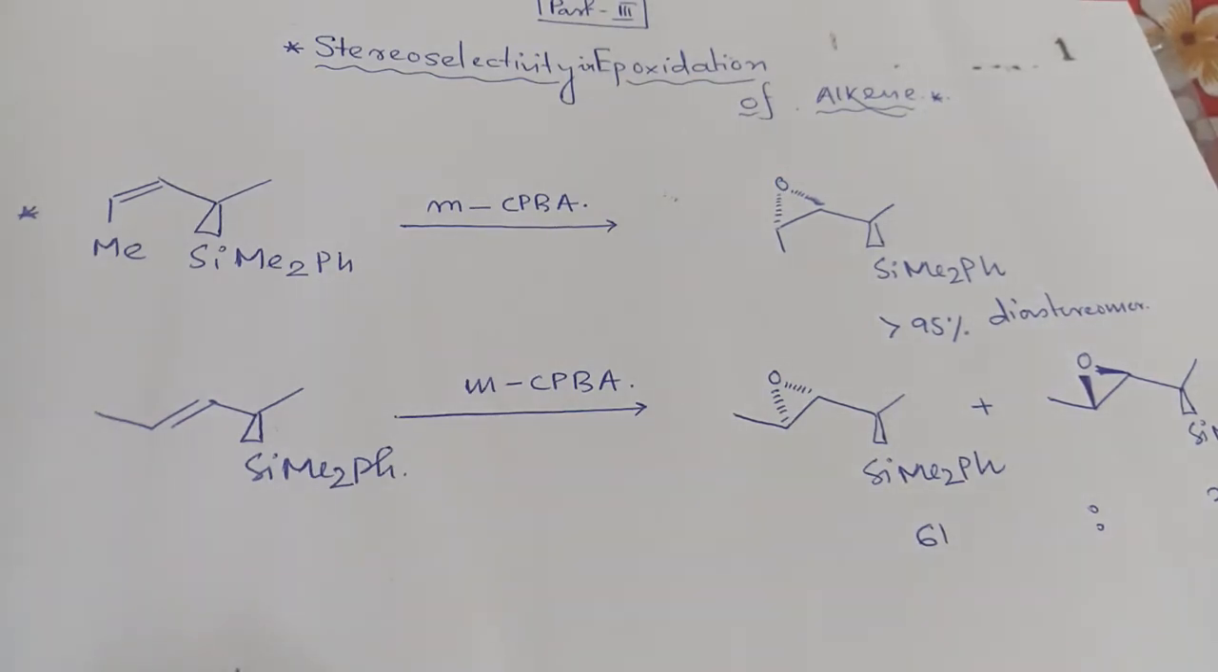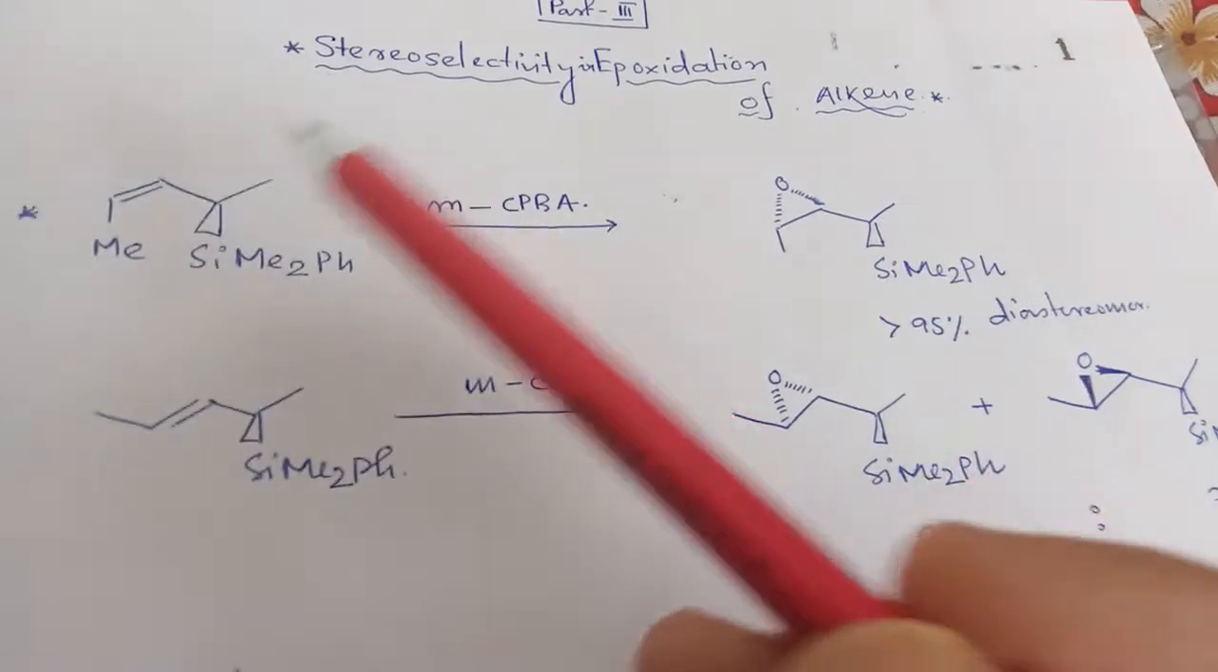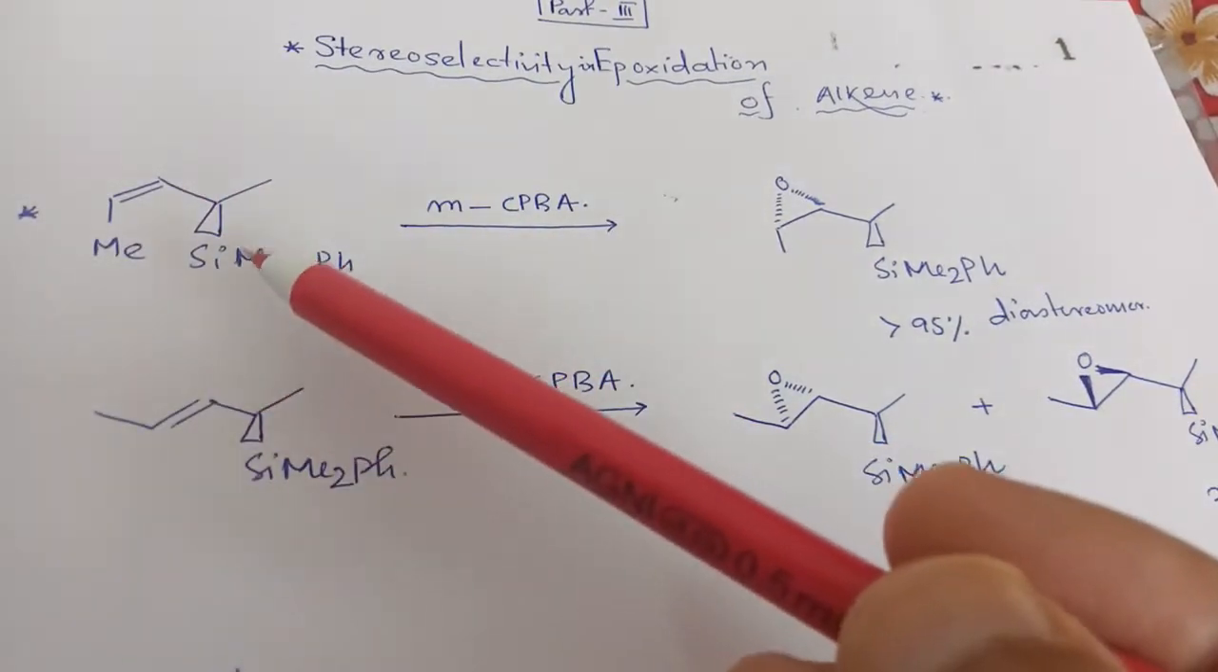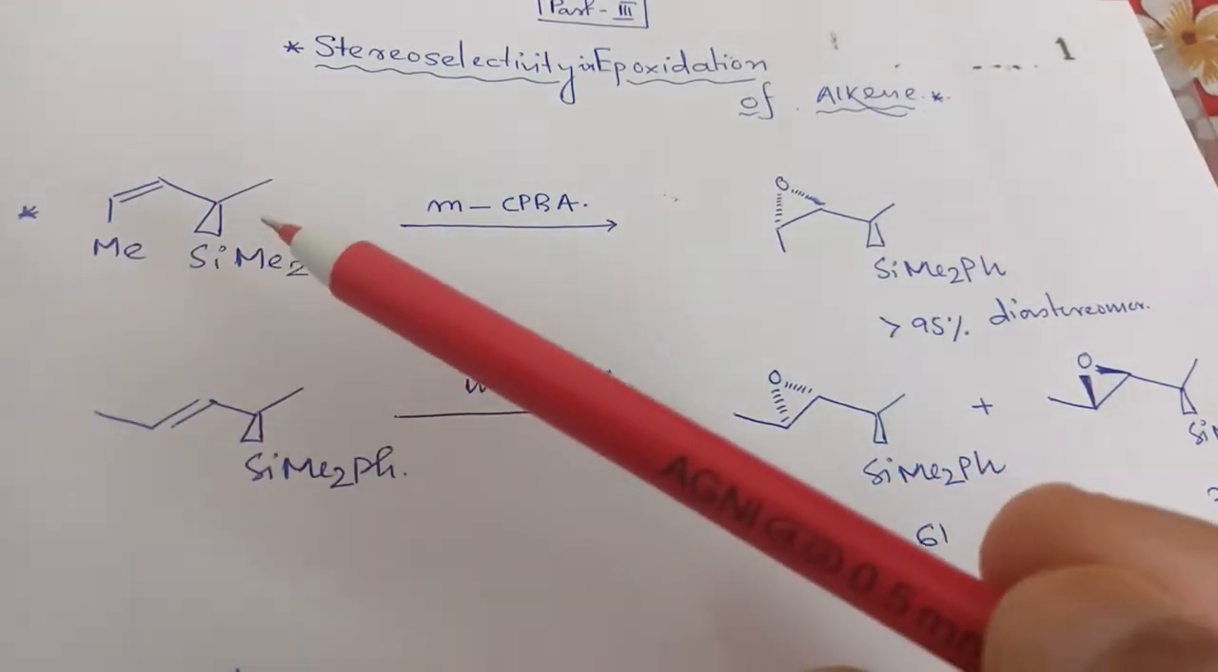Today I'll be discussing stereoselective oxidation of alkene. Today we will also solve two problems regarding CSIR NET and GATE. This type of question also comes in competitive exams.